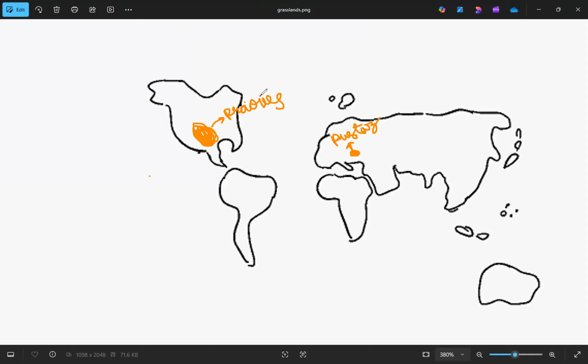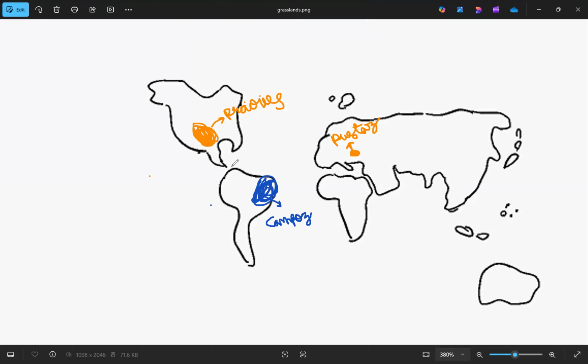And the next one we covered is Campos. Campos, we studied it in Brazil. So where is Brazil? Here, almost close to the equator. So will it be tropical or temperate? It will be tropical. So in Brazil we have Campos. Why is it tropical? Because it comes under the tropical zone. This is Campos.